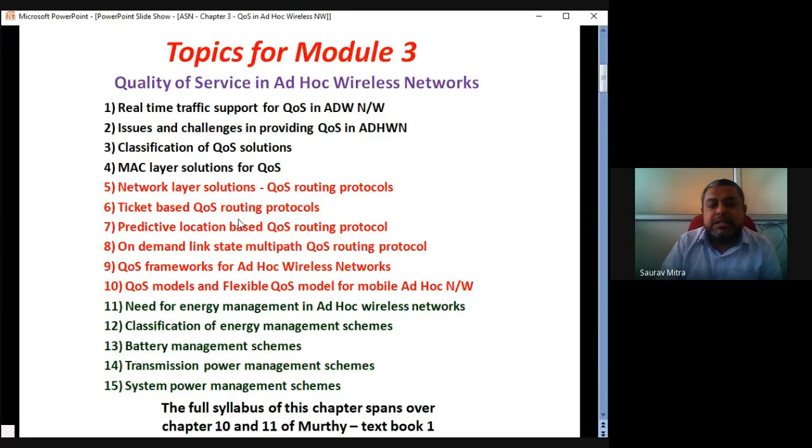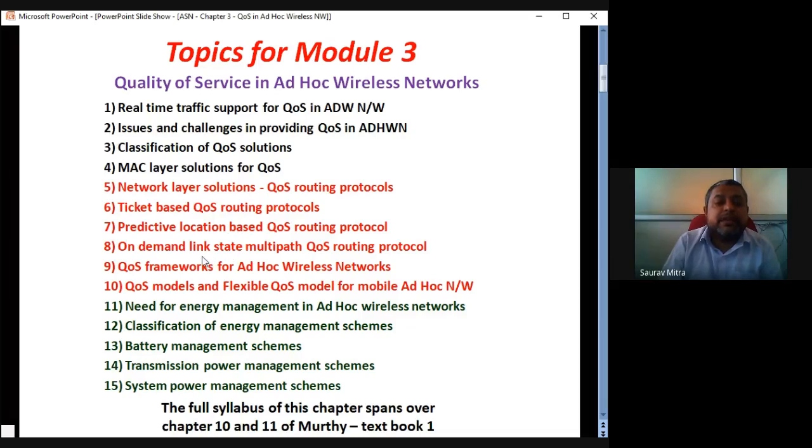The first one is ticket based QoS. These are different protocols that we have to go through. Then there is predictive location based QoS. There is a proof here. If some node is continuously moving, then also we have to keep the node link intact and offer the quality of service. So how can you do that? There is a proof and a little bit of diagram.